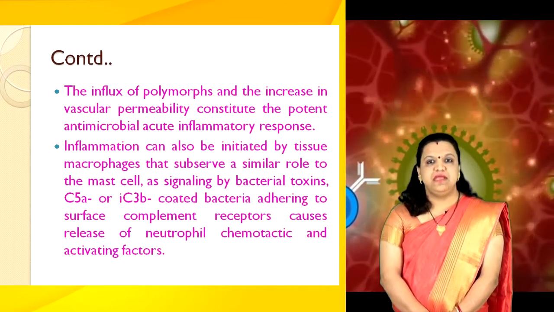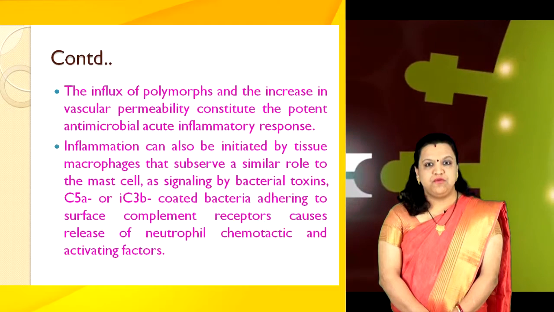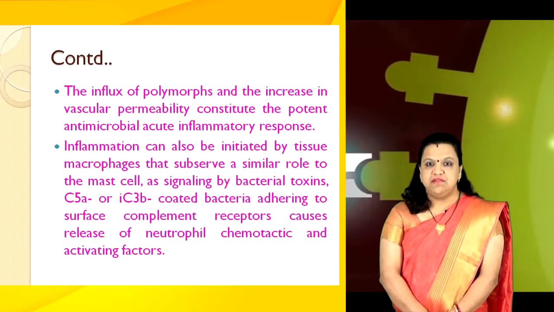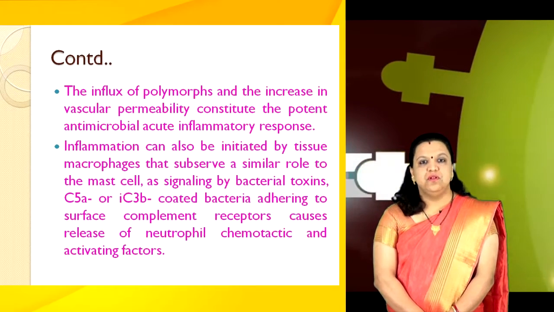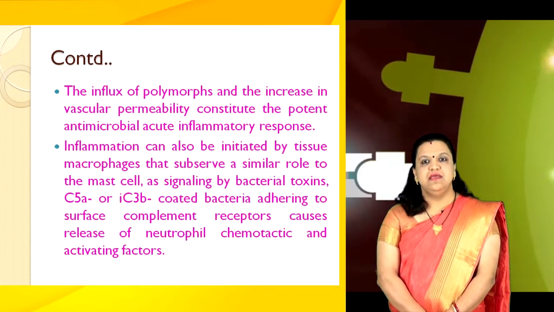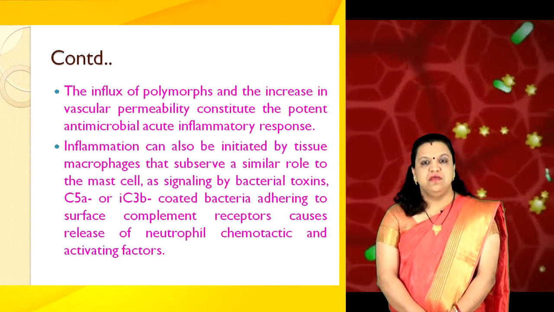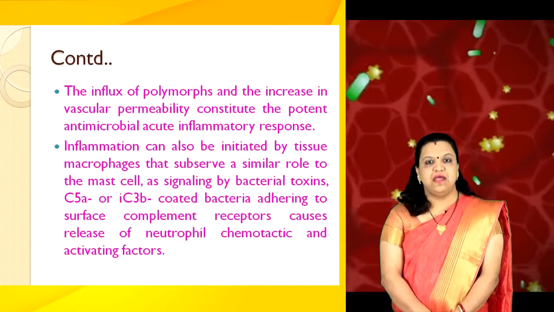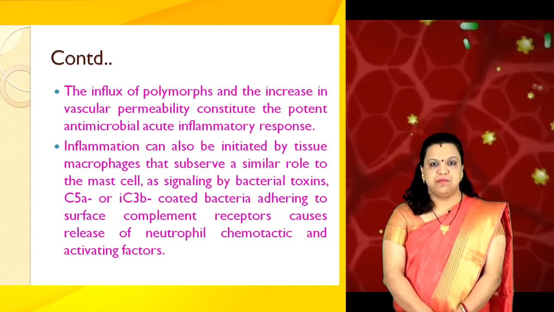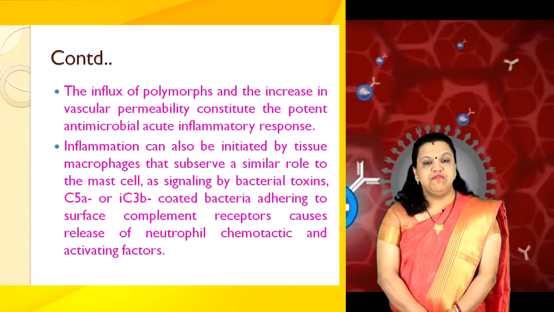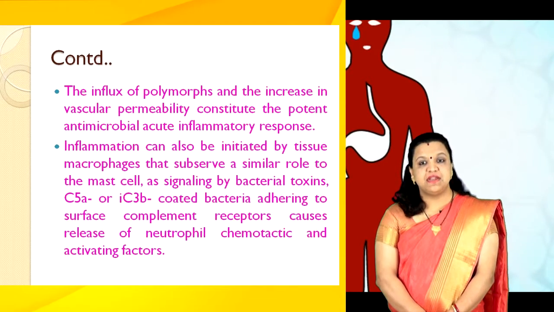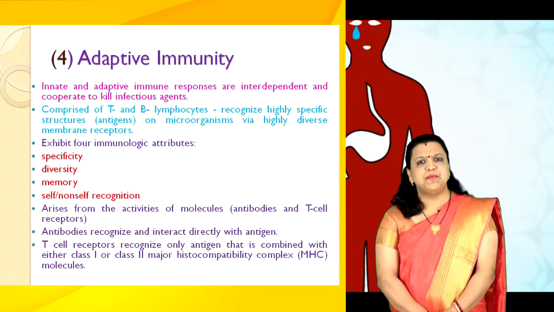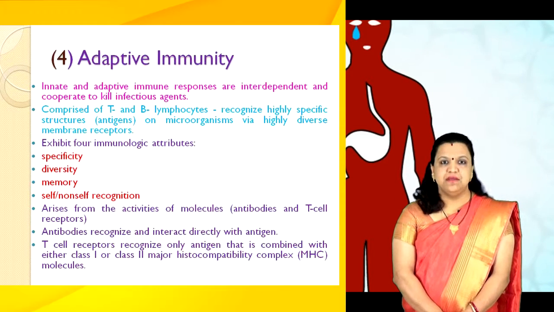Inflammation can also be initiated by tissue macrophages that subserve a similar role to the mast cell, as signaling by bacterial toxins, C5a or C3b coated bacteria adhering to the surface complement receptors causes release of neutrophil chemotactic and activating factors. Now, the fourth type of immunity is adaptive immunity.